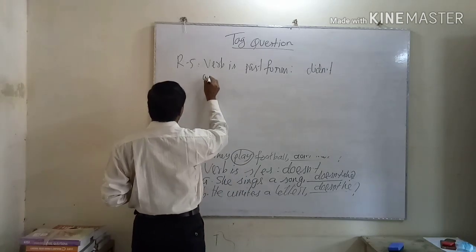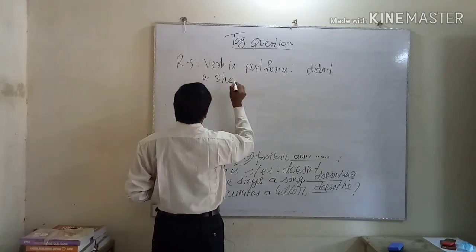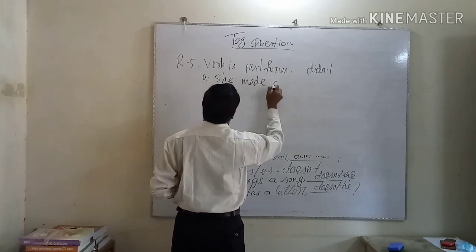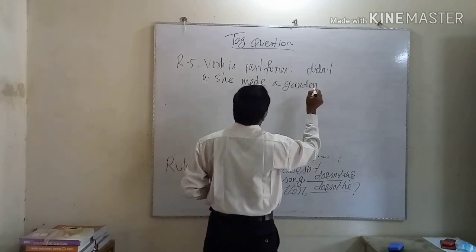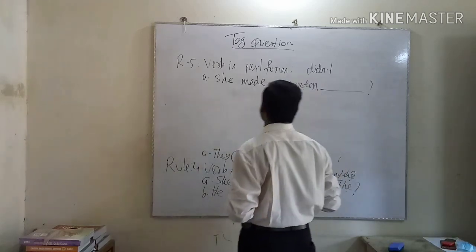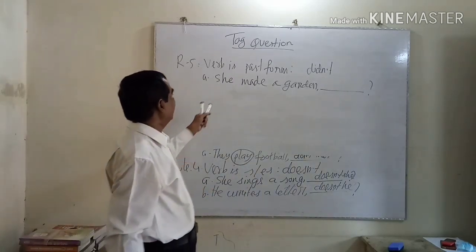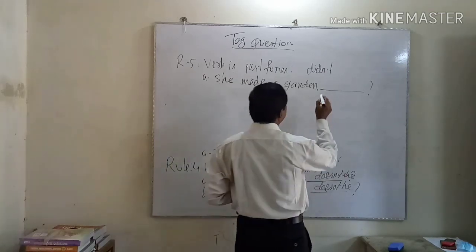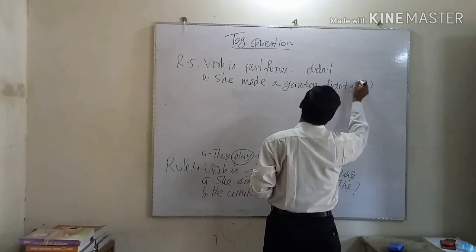As for example, she made a garden. Clearly the verb is in past form. She made a garden, didn't she?